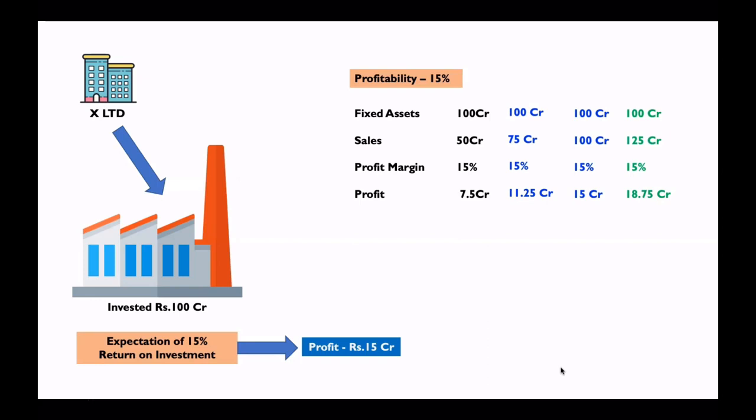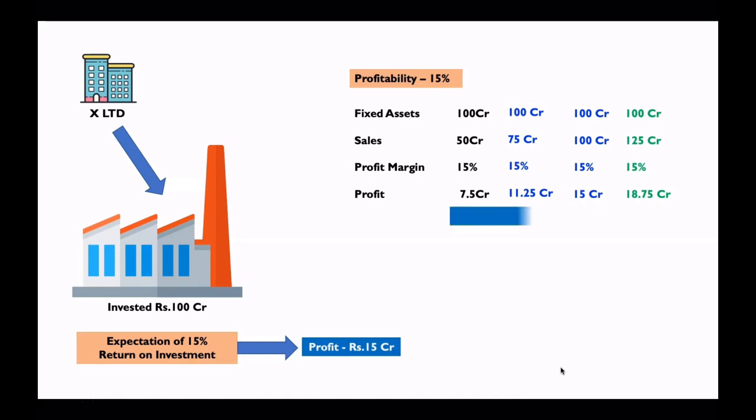What would have happened if the profit margin is only 10%? For a sales of 125 crore, the profit would have been only 12.5 crore, still not matching the expectations. Okay, but luckily here the profitability is 15%.